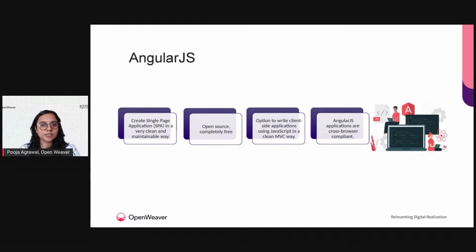So AngularJS is what has made it easier to use and easier to deploy as an application from a development perspective. If you ask about AngularJS, it's a completely open source platform that is used to create single page applications. These single page applications enable a very clean and maintainable way of enhancing user experience where everything is available on a single page.